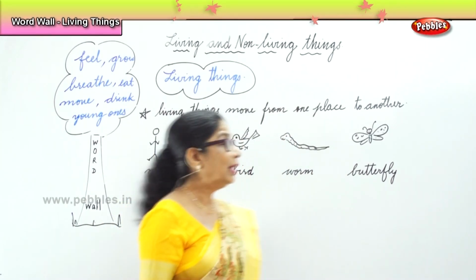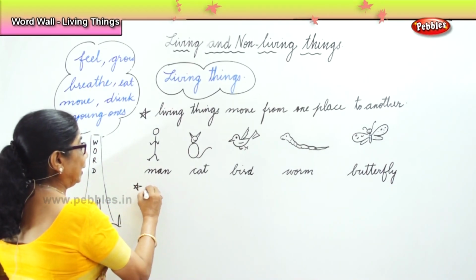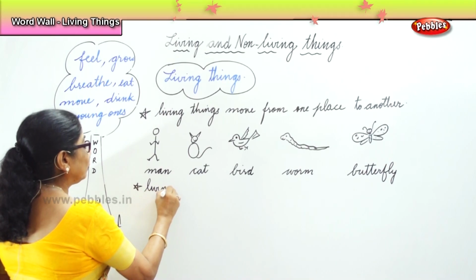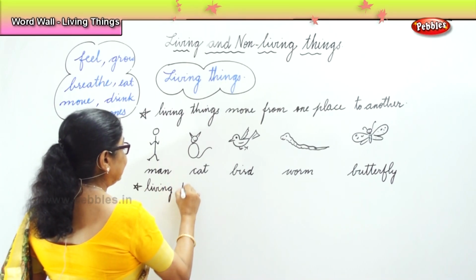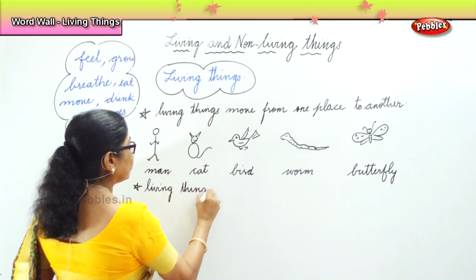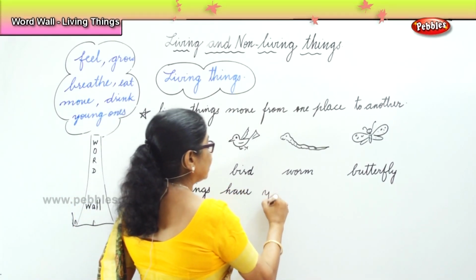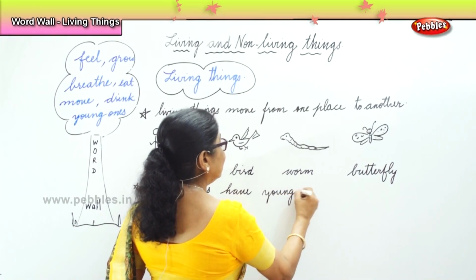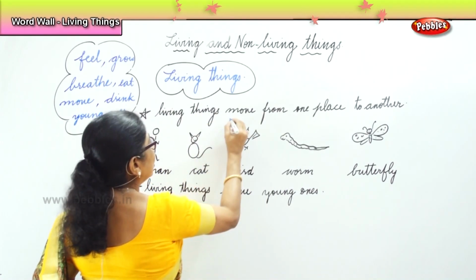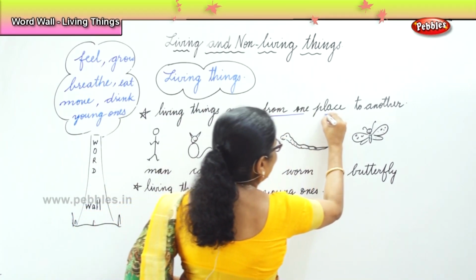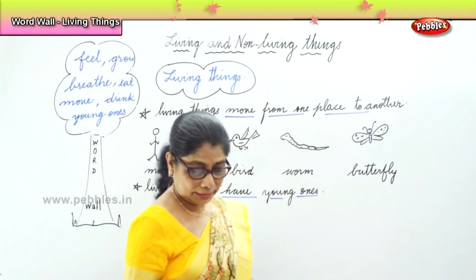Okay, now, living things have young ones. The next point we are remembering is living things. The sentence you must learn: living things have young ones. Young ones. That's the next thing we have to remember. So living things move from one place to another. Living things have young ones.